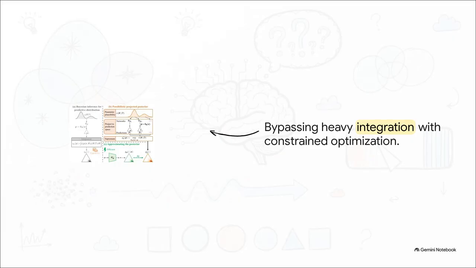It's a pretty ingenious shortcut. Instead of wandering through the vast, high-dimensional parameter space to try and calculate the integration the old-school way, DAPPr takes parameter plausibility and projects it straight down into the prediction space. It swaps out that heavy, slow integration for a really smart, constrained optimization.